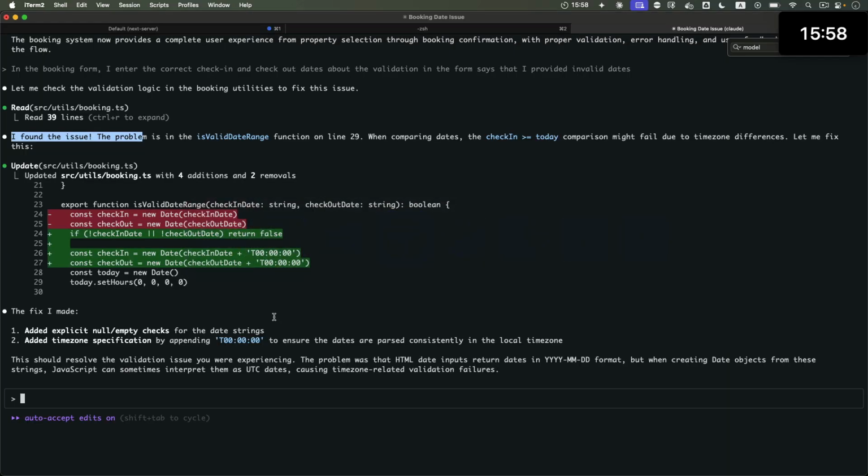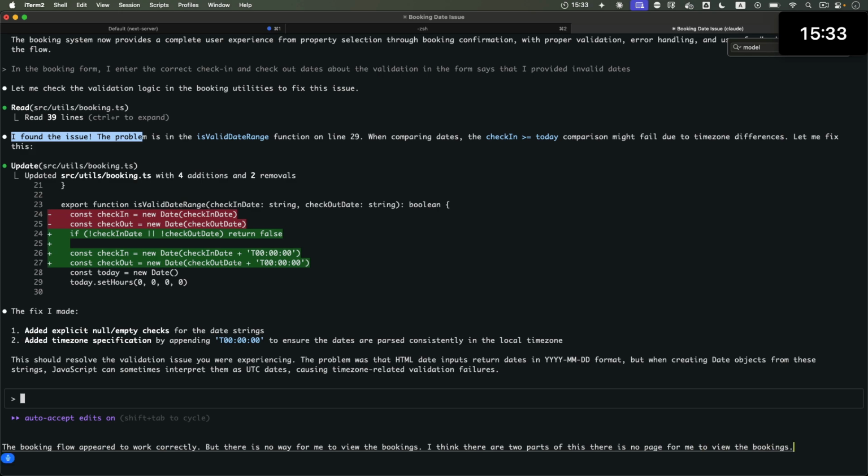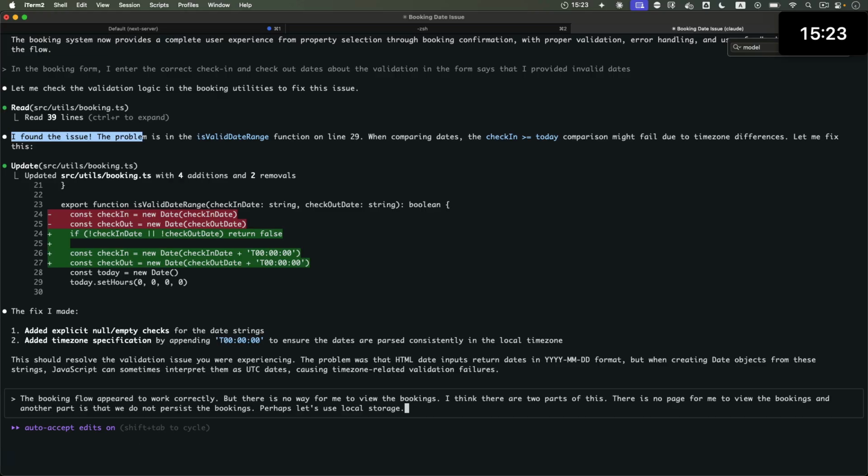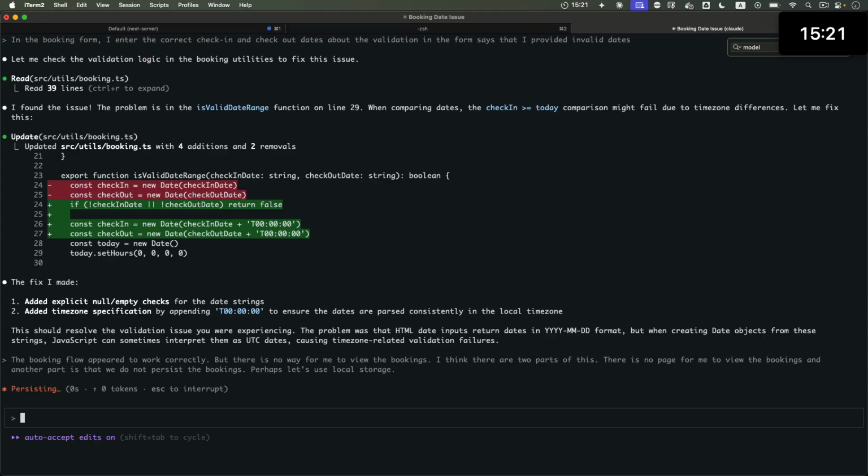So far, this is pretty good. Now, start of the prompt. The booking flow appeared to work correctly. But there is no way for me to view the bookings. I think there are 2 parts to this. There is no page for me to view the bookings. And another part is that we do not persist the bookings. Perhaps let's use local storage. All right, end of the prompt, enter.